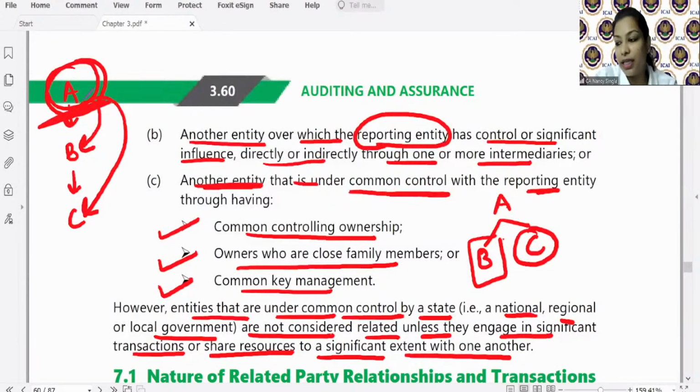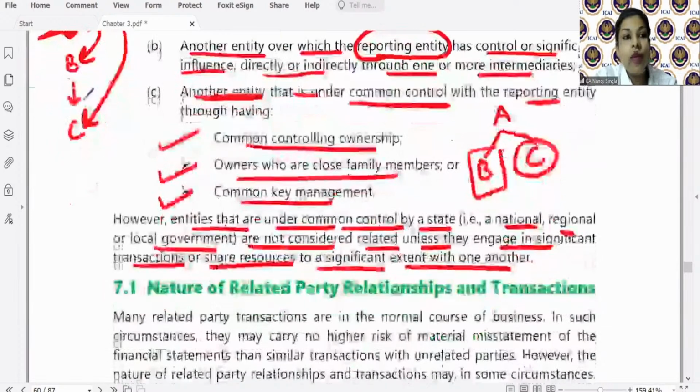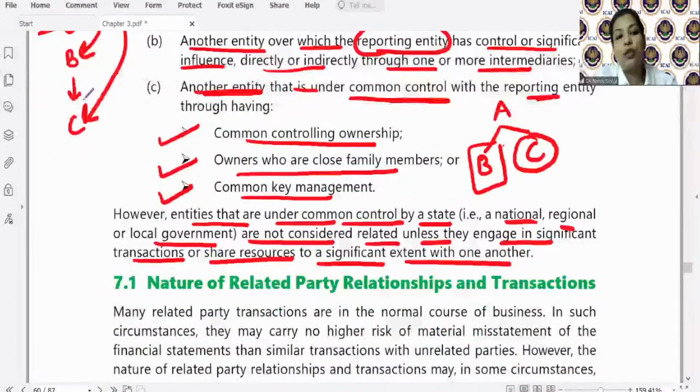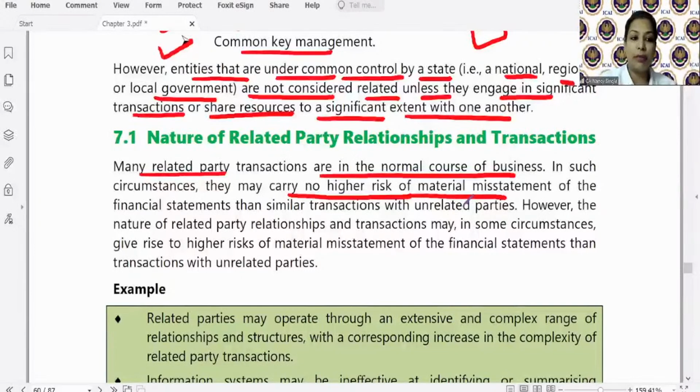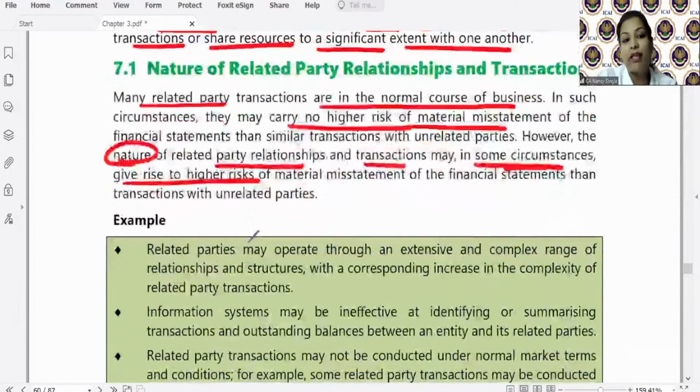Another entity over which the reporting entity has control or significant influence directly or indirectly through one or more intermediaries. So A is the reporting entity here. Another entity that is under common control with the reporting entity through having common controlling ownership, owners who are close family members, or common key management. Now, it is mentioned that many related party transactions are in the normal course of business. They carry, as such, no higher risk of material misstatement. However, the nature of related party transactions and relationships may in some circumstances give higher risk of material misstatement than transactions with unrelated parties. Why?